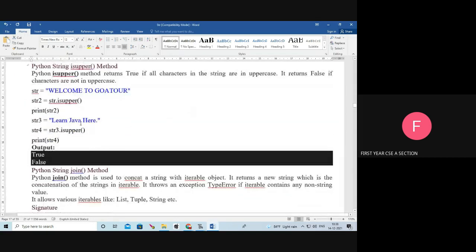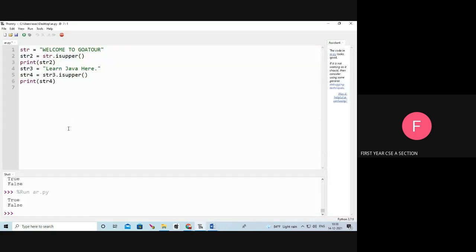Next is the isupper function. The isupper function is used to check whether the given string is in uppercase or not. See, if our string is in uppercase it returns true. Otherwise, it returns false. See, str equal to WELCOME TO GOA TOUR, isupper. Whether all the characters of the str are in uppercase, yes. So it returns true. See the output. It returns true. Second one, str3 equal to learn Java here. Whether all the characters of the string are in uppercase, no. So it returns false.